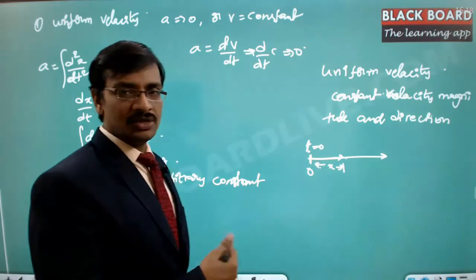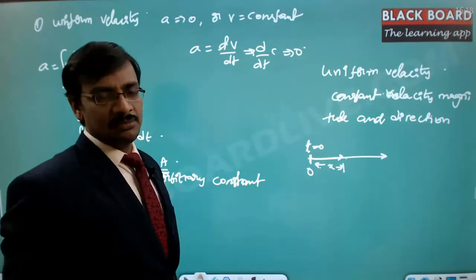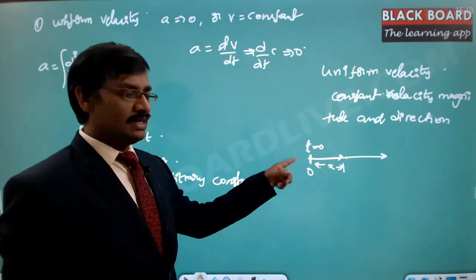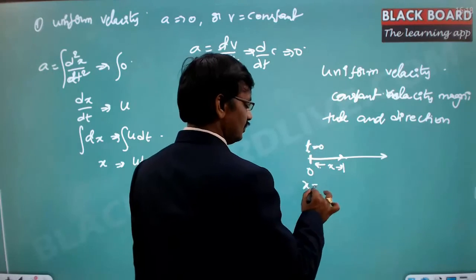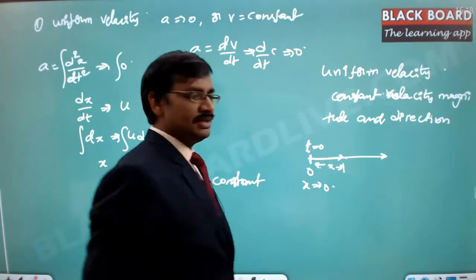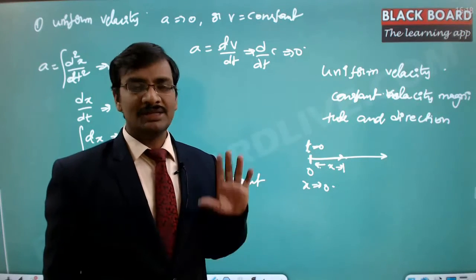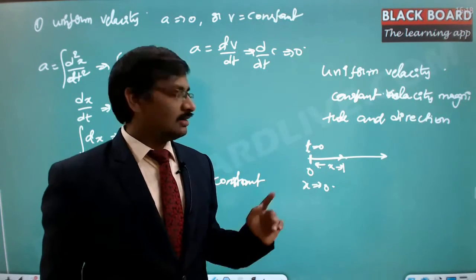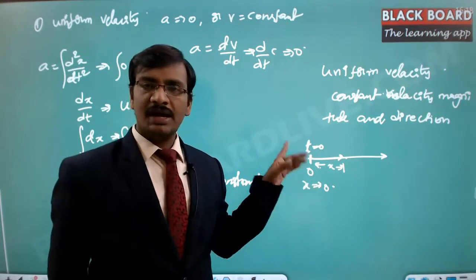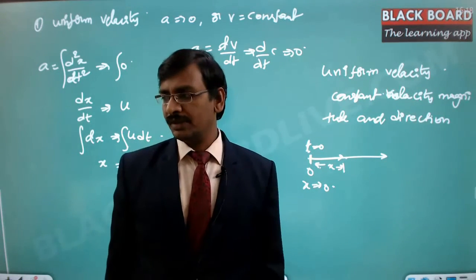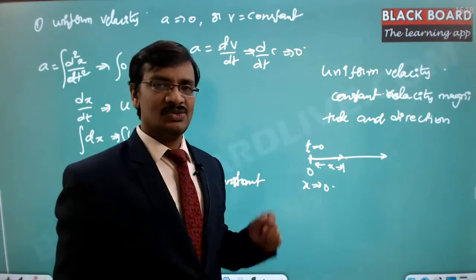I started incrementing time, and at the same time the displacement is also getting incremented. Hence at t equal to 0, x is equal to 0. This is the initial condition. Both are 0 here. So initial means the starting. When we start, the displacement is 0 and the counted time is also 0. That's where we started running. So that is the 0 displacement at t equal to 0.